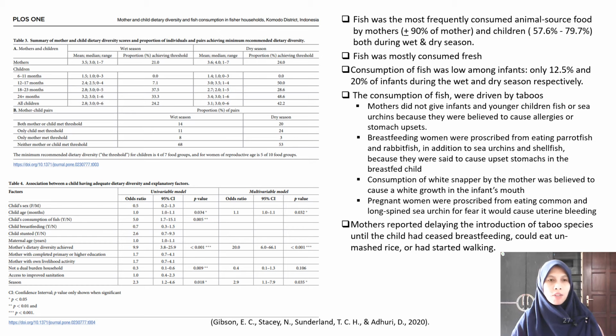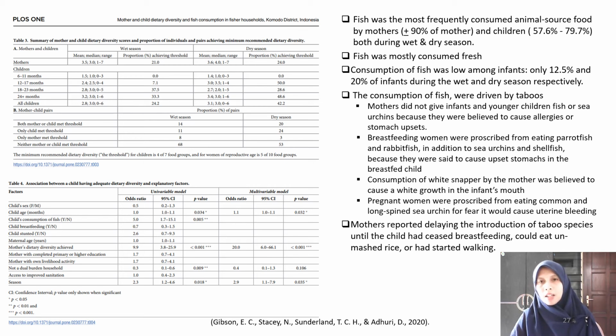And then we can see from Table 4 that there are some explanatory factors of a child having adequate dietary diversity, such as the child's age, the child's consumption of fish, the mother's dietary diversity, and also seasons. So we know that consumption of fish is one of the explanatory factors of adequate dietary diversity, and it might explain why children aged 6 to 11 months have low dietary diversity, because they rarely consume fish.